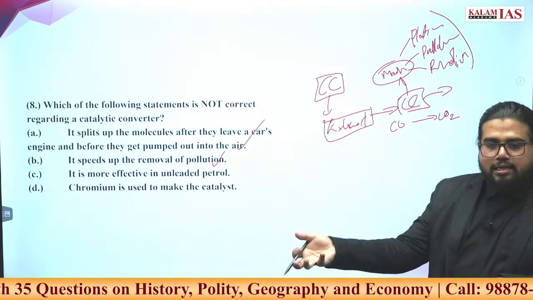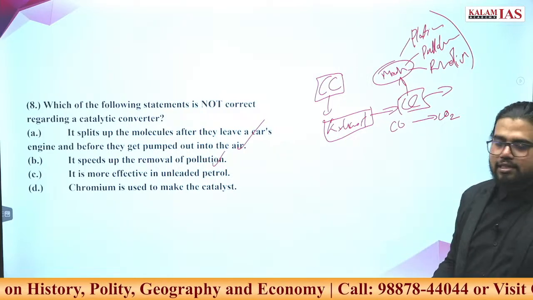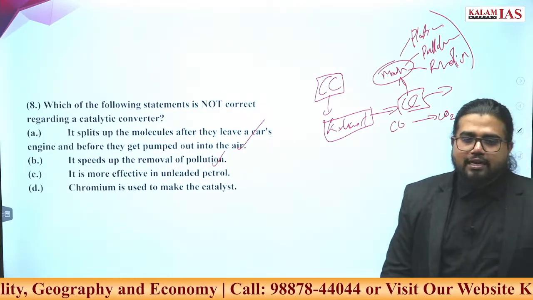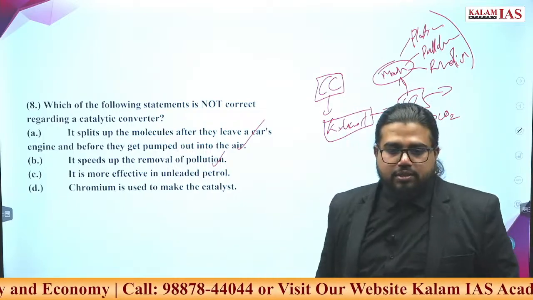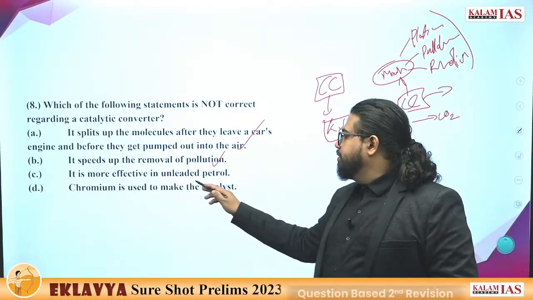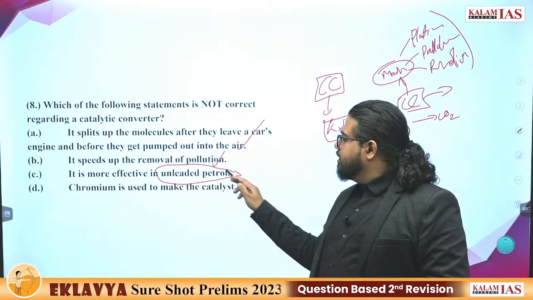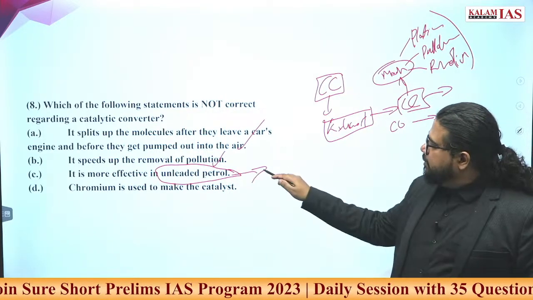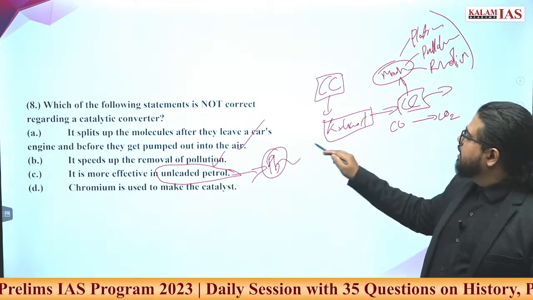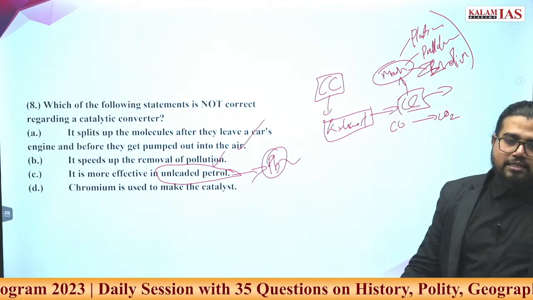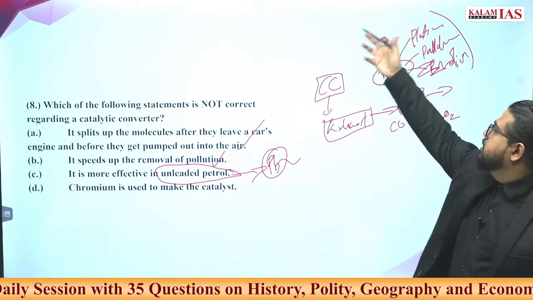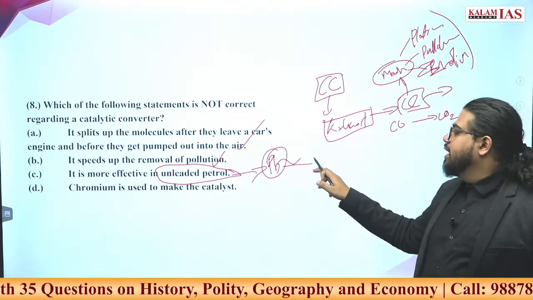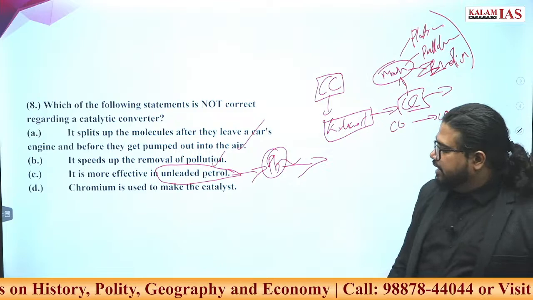After the exhaust comes out, it has a high level of pollutants, and after passing through the catalytic converter these pollutants are removed. It is more effective than unleaded petrol, in unleaded petrol. Very much correct statement, because leaded petrol means Pb is there. Pb again acts with very high reactivity with the catalytic mesh or these materials. So it will readily react and it will act as a more effective reaction.